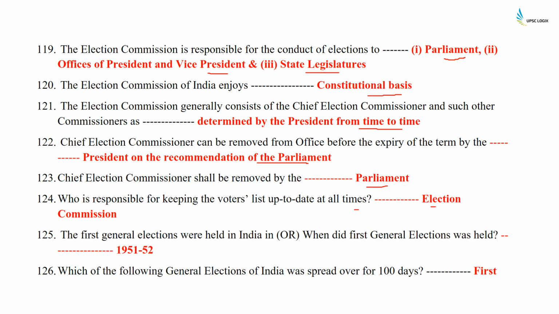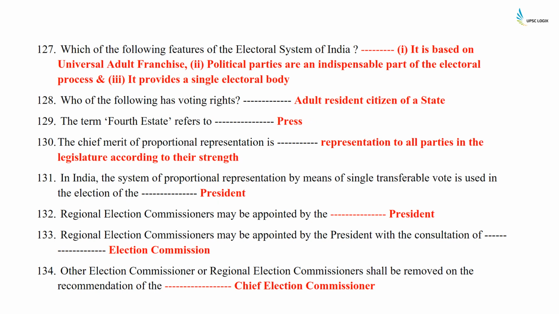When were the first general elections held in India? It was in the year 1951-52. Which of the following general elections of India was spread over 100 days? It was the first general election. Which of the following are features of the electoral system of India? Number 1, it is based on universal adult franchise. Number 2, political parties are an indispensable part of the system. And number 3, it gives a single electoral body.